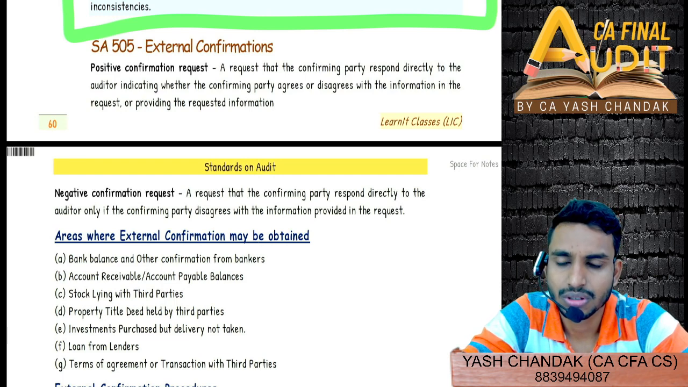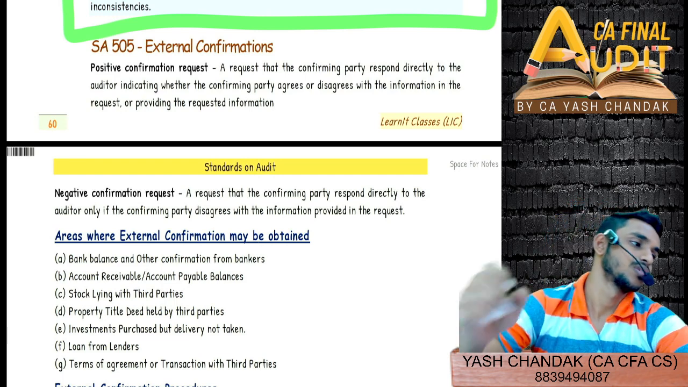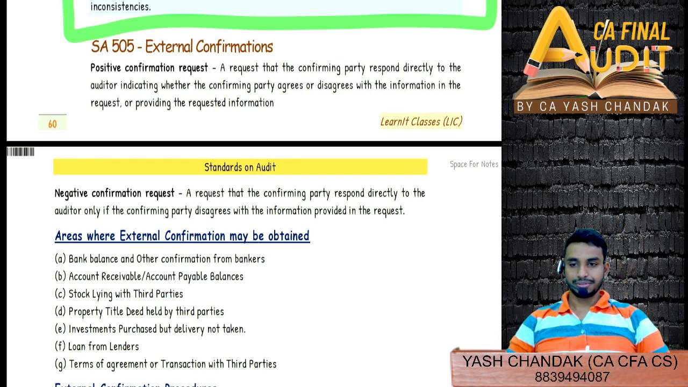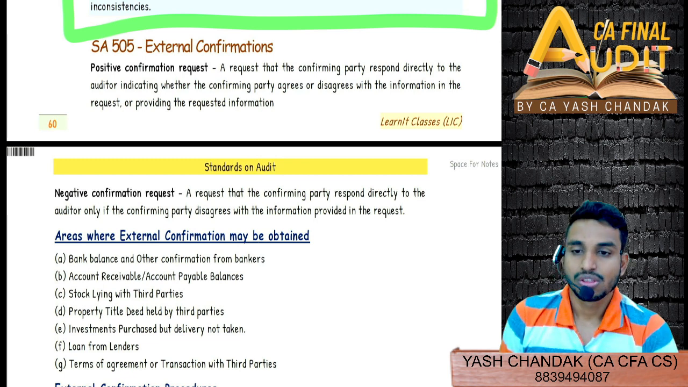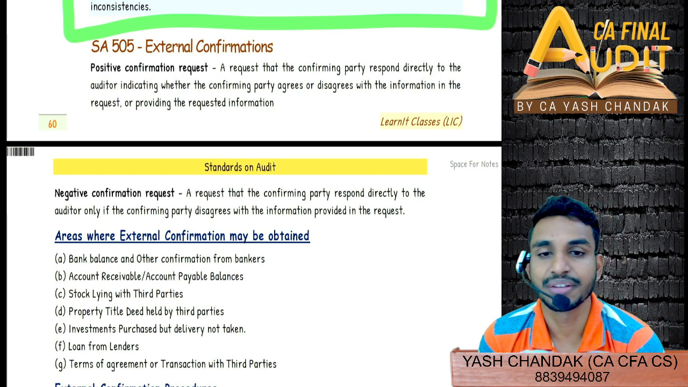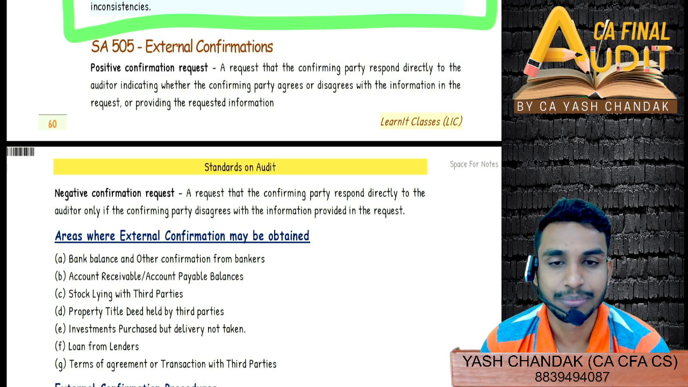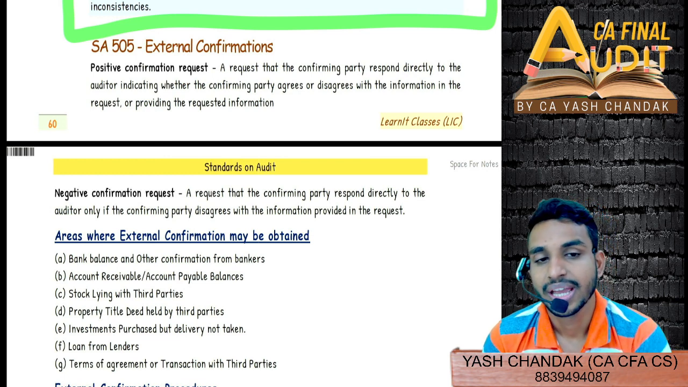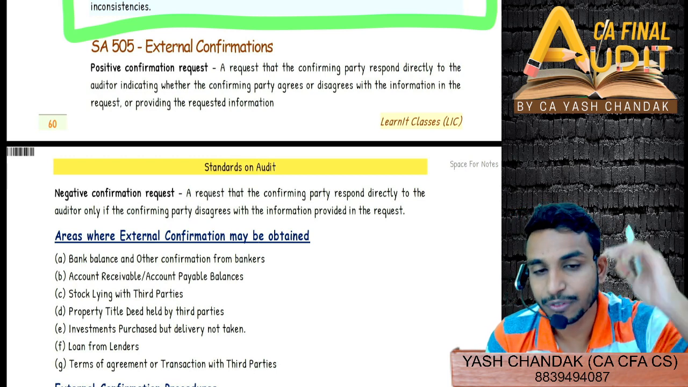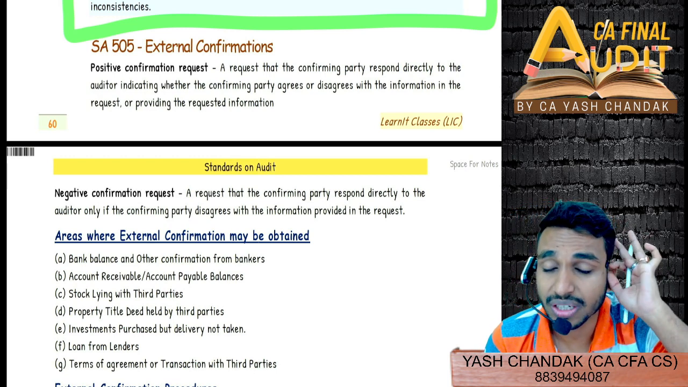Whenever the confirming party responds, whether yes or no, that is positive; in negative confirmation, the party will respond only when it disagrees, right? Correct. So suppose I give external confirmation to Sagar and I tell him that okay, 1 crore is due from you. So 1 crore is due from Sagar and Sagar will have to respond in the case of positive external confirmation request.